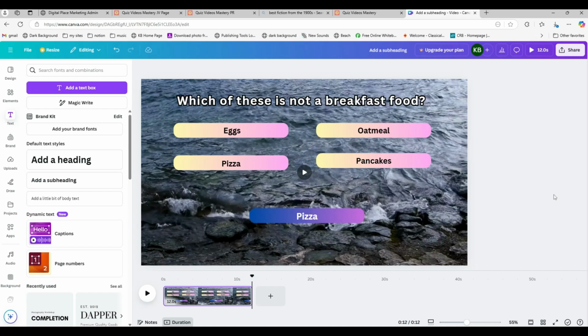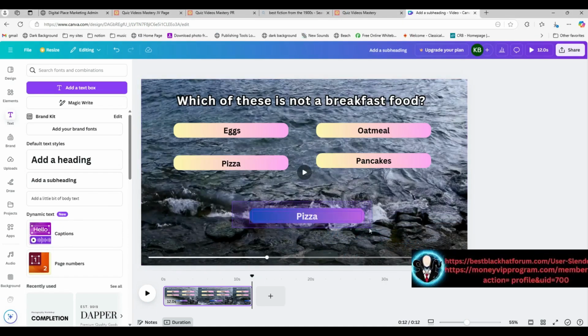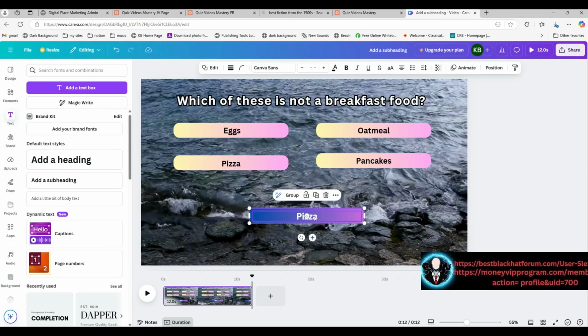All right, so that's great, except this one thing, I don't want it to appear until after the bell rings. Like these should show right away along with the ticking clock and all that. But this should not appear until the bell rings. And the way I'm going to do that is first I'm going to group this together. I got the background with the gradient and the word pizza there. And I'm going to just group it together.